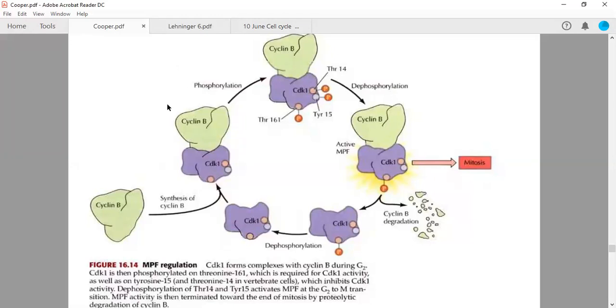Actually, we know the names of these enzymes. This is a general class required for phosphorylation events, known as kinases. So three basic kinases are required to phosphorylate these different positions within CDK. You can see three dots here. These pink dots are threonine. Threonine is represented by T. This is a proteogenic amino acid. The second is this white, or little blue, dot, which is tyrosine. Tyrosine is represented by Y. So this is tyrosine 15, threonine 14, and threonine 161.